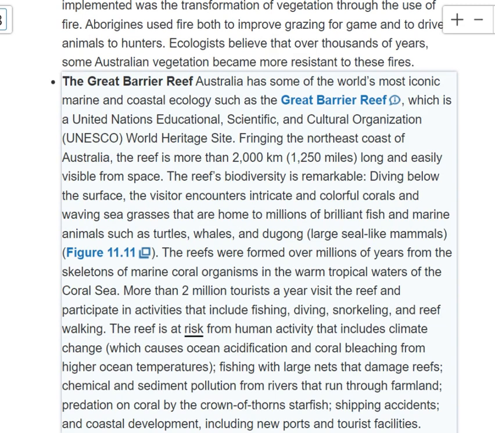The reef is at risk from human activity that includes climate change, which causes ocean acidification and coral bleaching from higher ocean temperatures, fishing with large nets that damage reefs, chemical and sediment pollution from rivers that run through farmland, predation on coral by the crown of thorns starfish, shipping accidents, and coastal development, including new ports and tourist facilities.